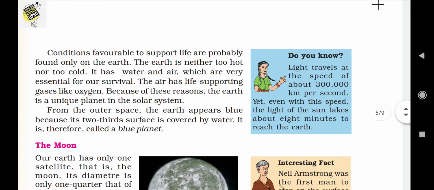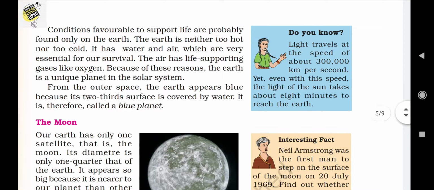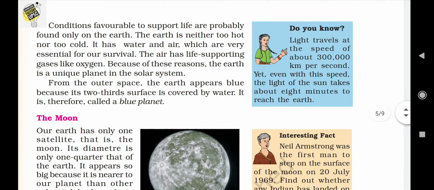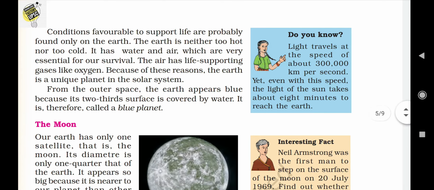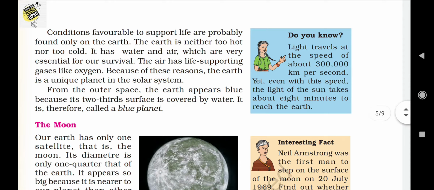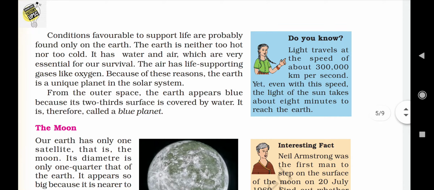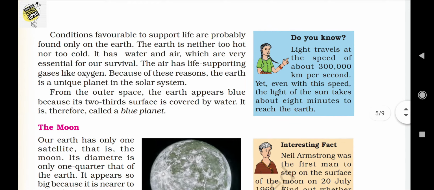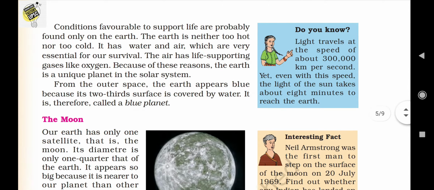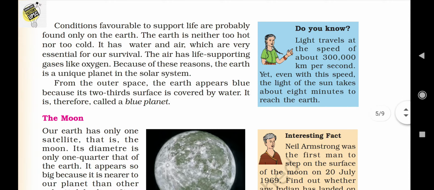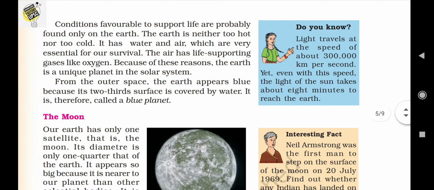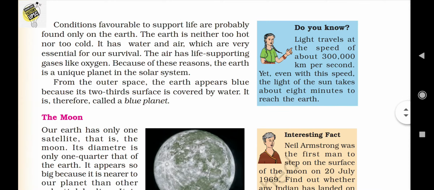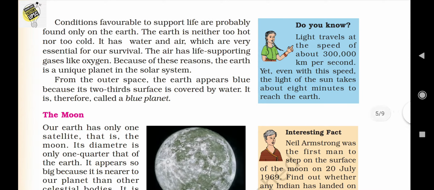The conditions favorable to support life are probably found only on the Earth. So the recent research says that only the Earth has the conditions which support life. Earth is neither too hot nor too cold, and it has water and air, which are very essential for our survival. The Earth has life-supporting gases like oxygen, and because of this reason, the Earth is a unique planet in the solar system.